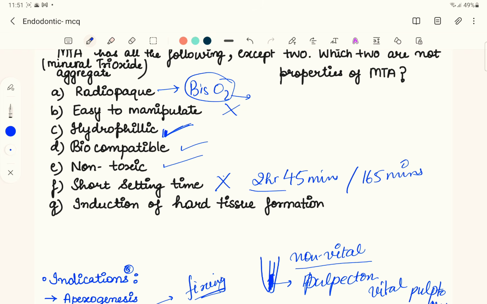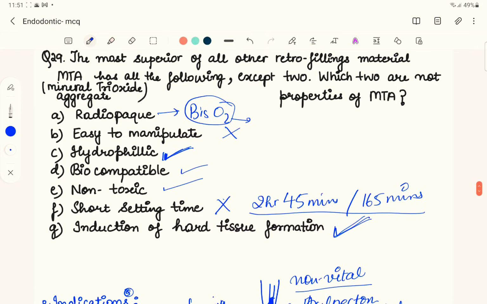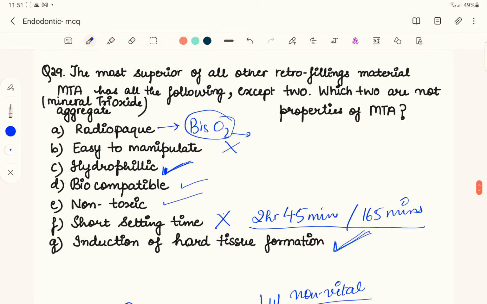So MTA has got a longer setting time, and in order to decrease the setting time, you can add accelerators like calcium chloride. So the induction of the hard tissue formation, yes, MTA makes a calcific barrier usually made up of cementum. So which of the following, which two are not the property of MTA?